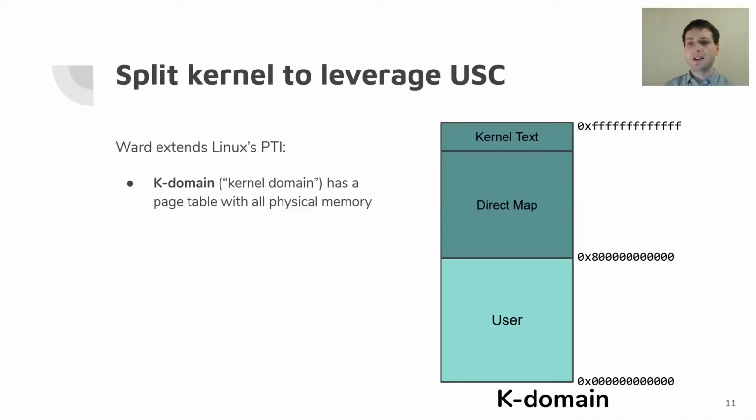And so to leverage the Unmapped Speculation Contract, our kernel, Ward, is split into two parts. This is somewhat analogous to Linux's page table isolation, where we have one page table, in this case the K domain, which maps all physical memory in the kernel portion of the address space, and has the user mappings as you would expect in the bottom half of the address space.